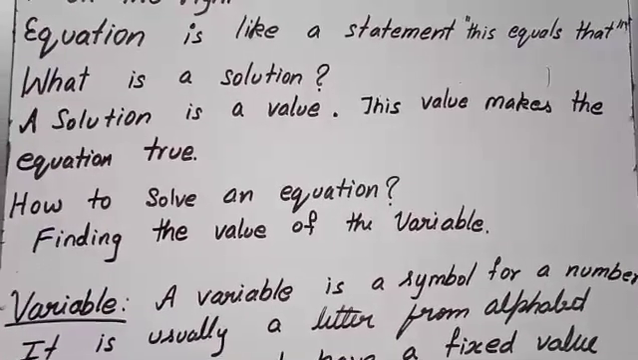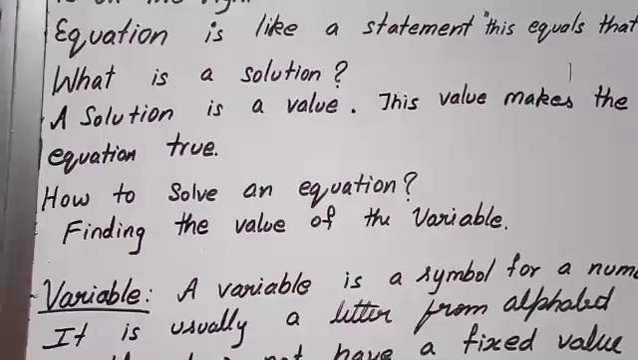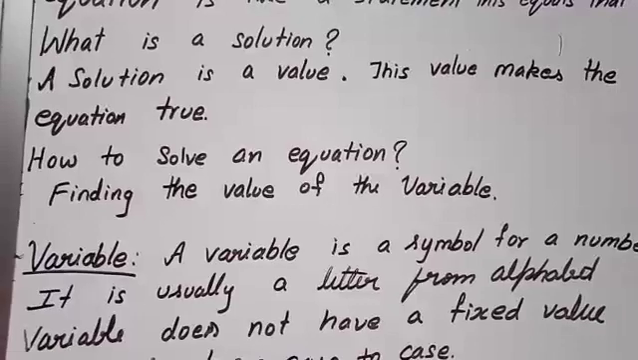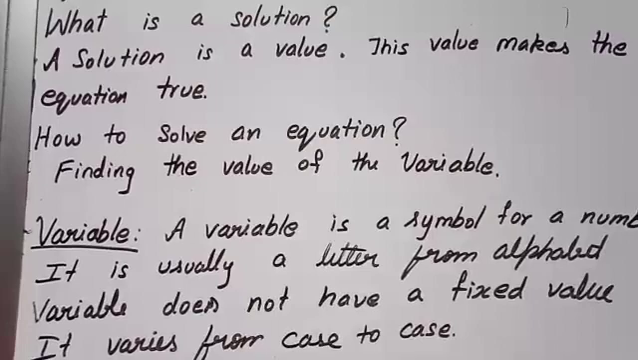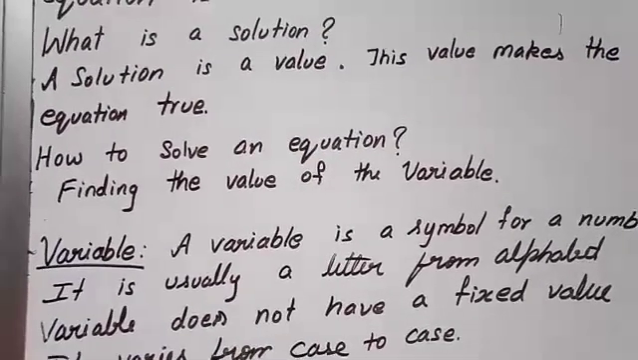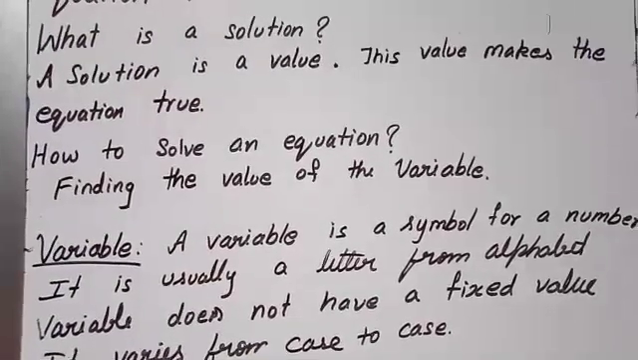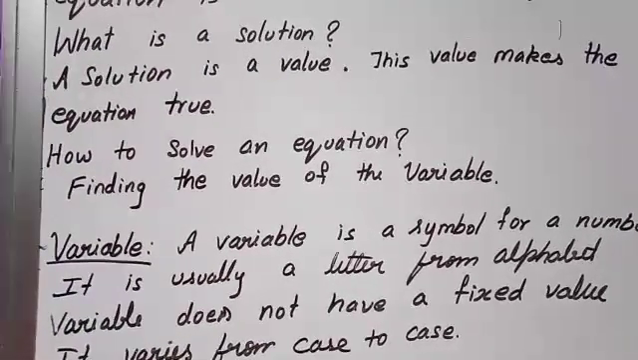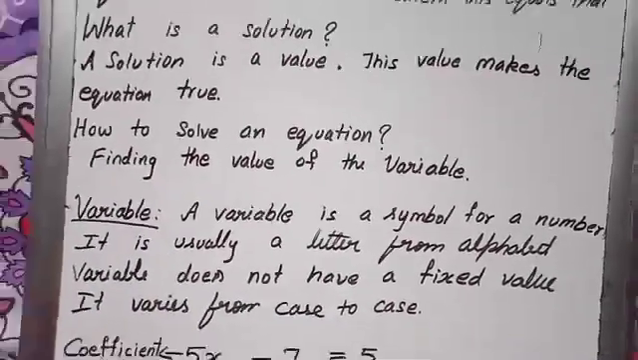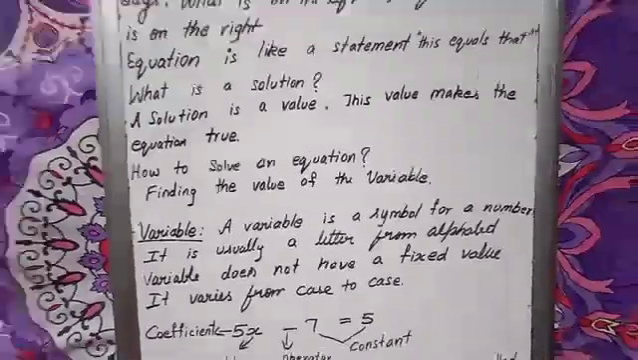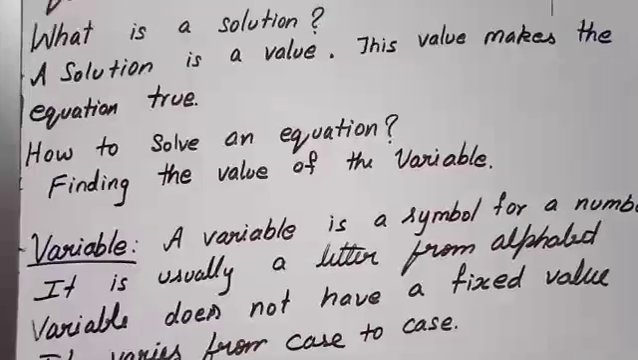But why is it named variable? Because it varies from situation to situation. A variable does not have a fixed value. It varies from case to case. Hope you understood what is a variable. A variable is a symbol for a number. It is usually selected from the alphabet, but it does not have a fixed value. Now, my dear students, you understood what is a variable.